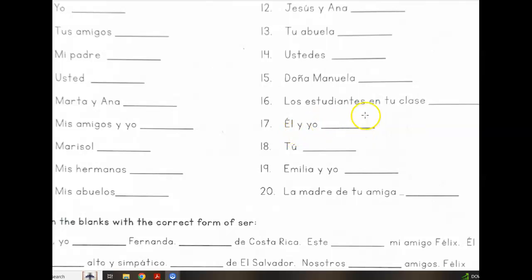Nosotros somos. Tú eres. Number 19, just like number 7. Emilia y yo somos. And la madre de tu amiga es. This is not a subject. De tu amiga is an adjective describing the subject. La madre is singular. La madre de tu amiga, your friend's mom, es.